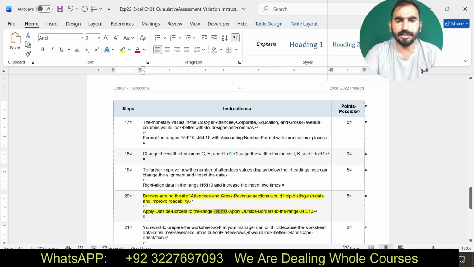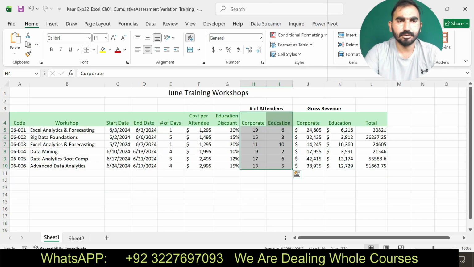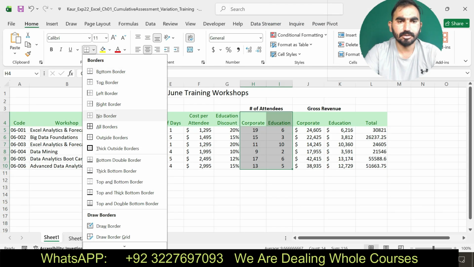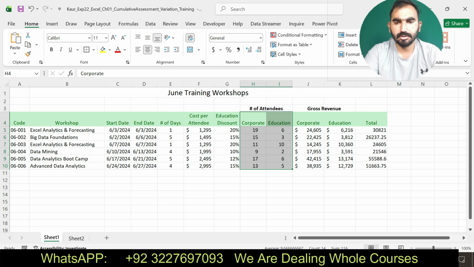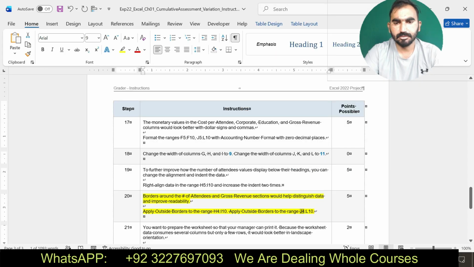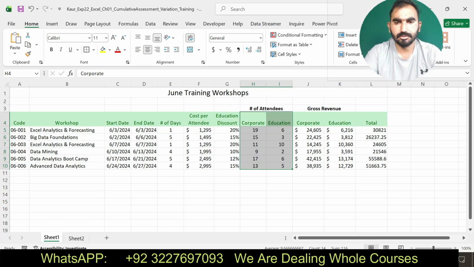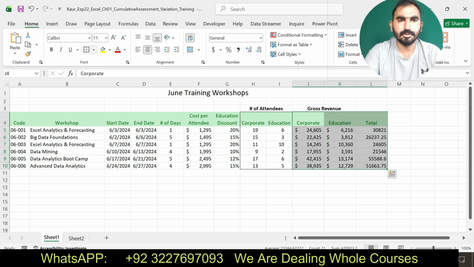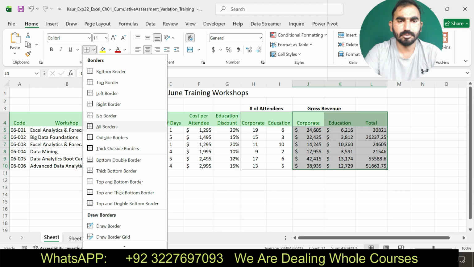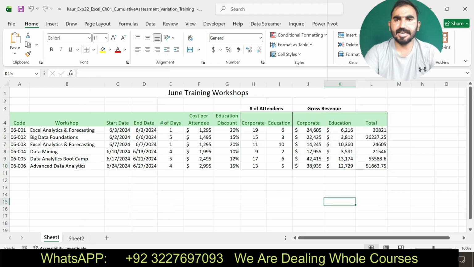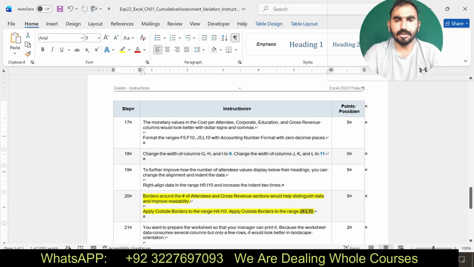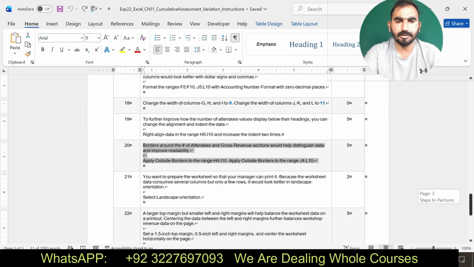Apply outside border. Another one is, here you can see I have made this modification. Now I am going to move for my next step.